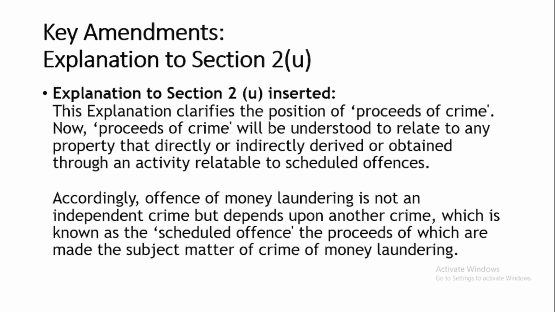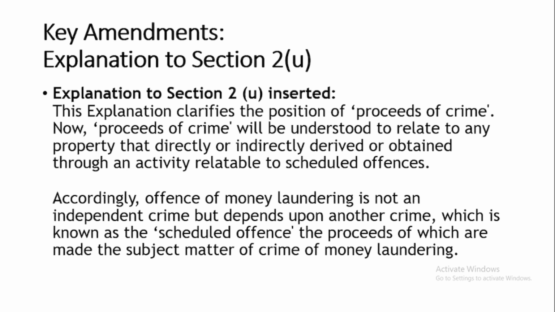Explanation to Section 2 Clause U. This is the explanation which has been attached by this amendment. Explanation to Section 2 Clause U inserted. This explanation clarifies the position of proceeds of crime. Now proceeds of crime will be understood to relate to any property that is directly or indirectly derived or obtained through any activity relatable to scheduled offences.